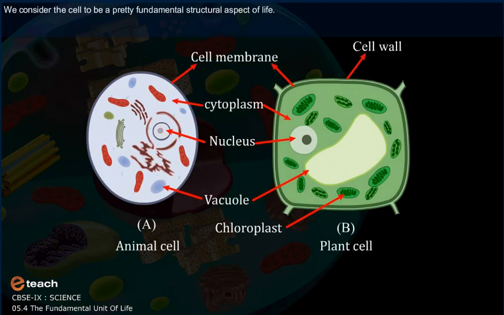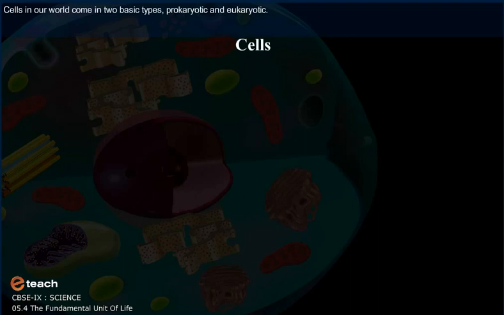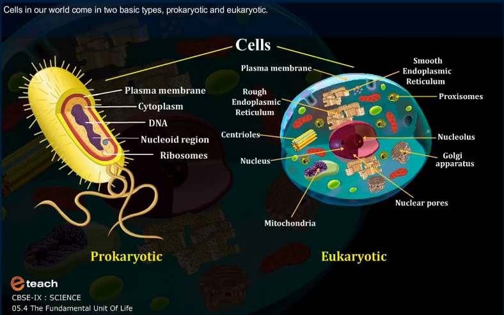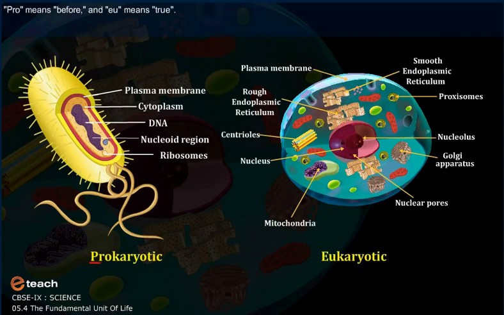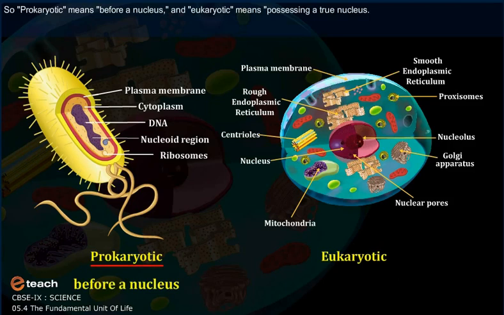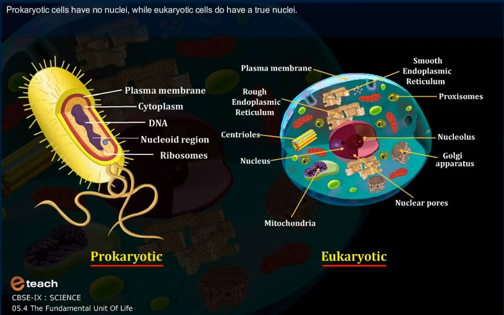We consider the cell to be a pretty fundamental aspect of life. Cells in our world come in two basic types, prokaryotic and eukaryotic. Pro means before and eu means true. So, prokaryotic means before a nucleus and eukaryotic means possessing a true nucleus. Prokaryotic cells have no nuclei, while eukaryotic cells do have true nuclei.